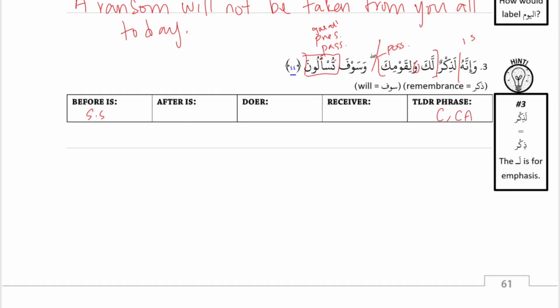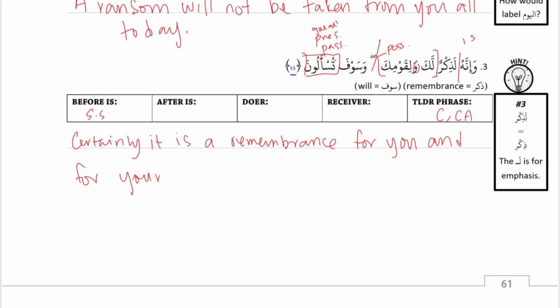Certainly, I'm guessing who is it in this case, because it doesn't make sense to say he is a remembrance. Yeah. So certainly it's talking about the Quran. So it is a remembrance. Where is goes at the first break, a remembrance. For you and for your people. Yeah, for you, laka, and for your people, قومك, because possessive. And then وسوف تسألون. Sofa I guess means will. So تسألون is you all are asked, but pushing it to the future, you all will be asked.